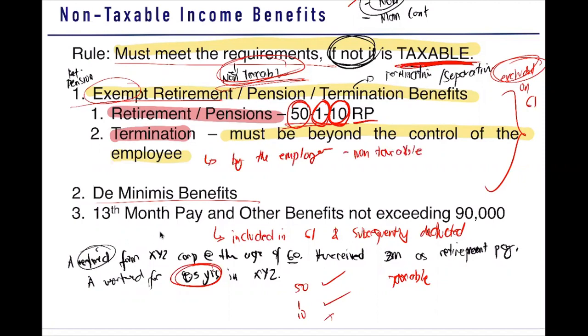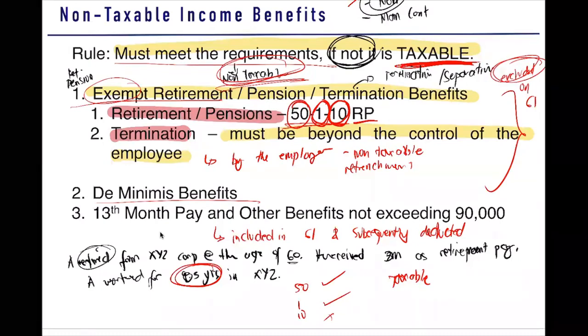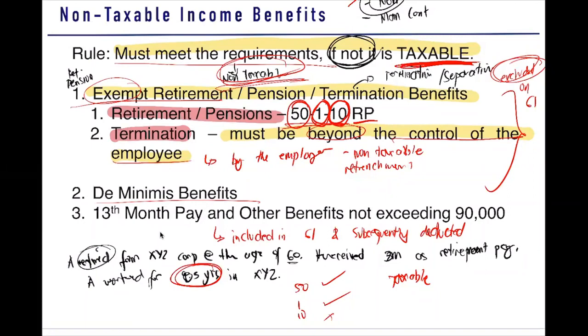Example, we have your retrenchment. Ay usong-uso to ngayon, retrenchment. So 'di ba ang daming nagre-retrench. Sinong may kasalanan ng retrenchment? Siyempre hindi gawa ni empleyado. Decision yan ni employer. So exempt or taxable? Exempt kasi nga it is already beyond the control of the employee. Okay? So, retrenchment, redundancy, mga ganun.